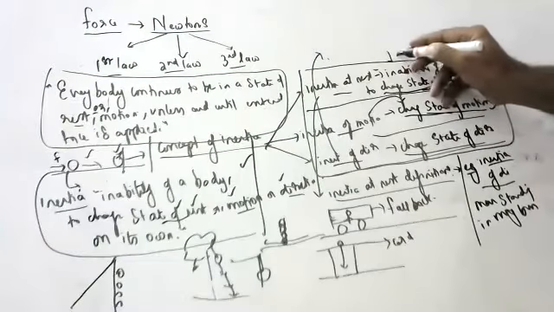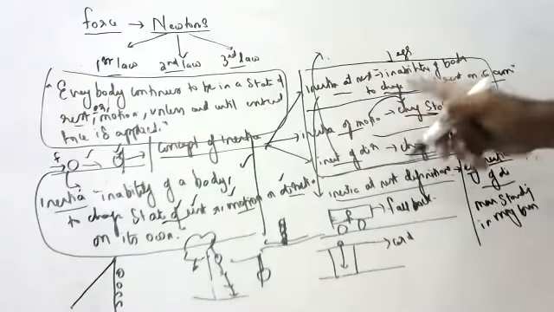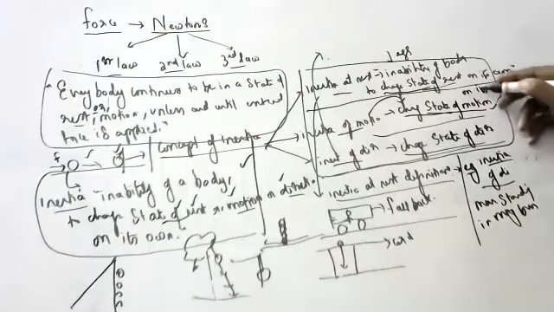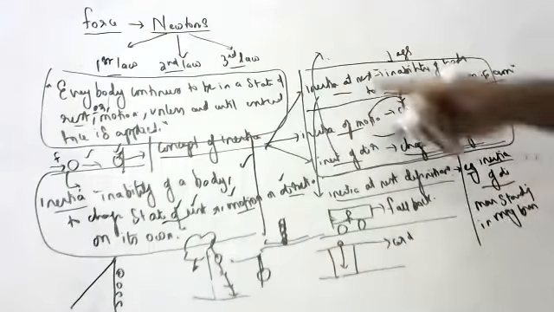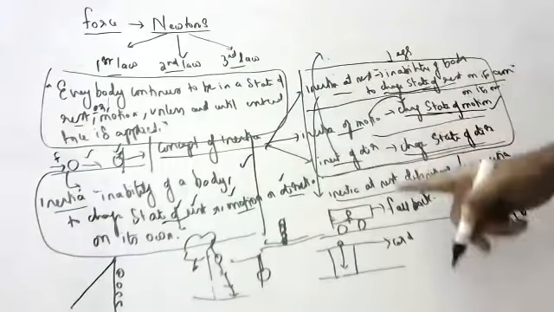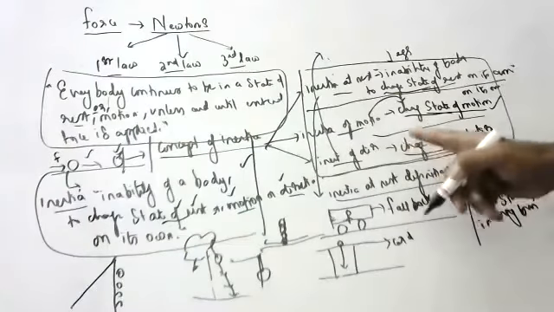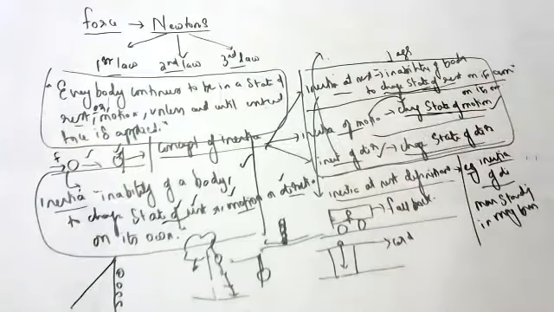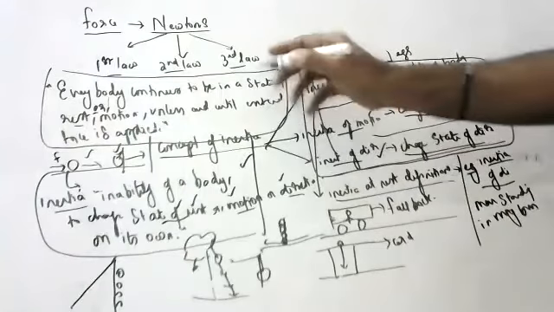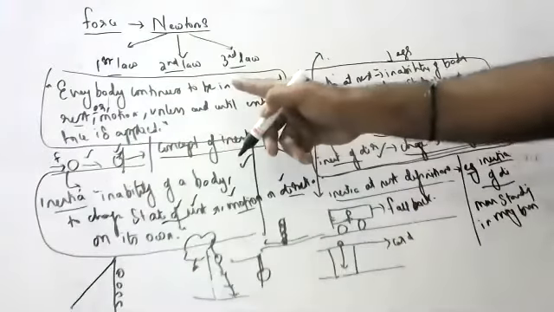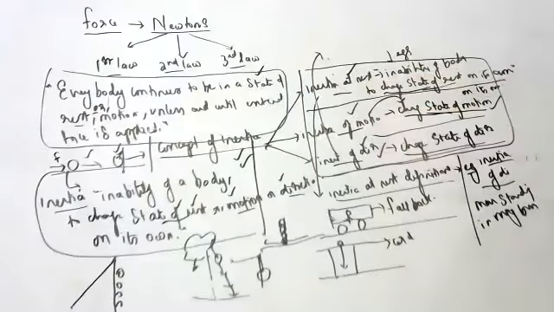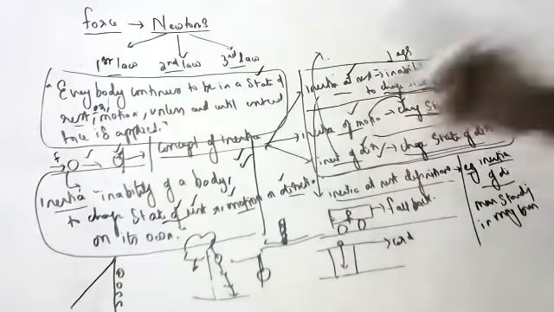You have to give examples also, children. Inertia of motion: inability of a body to change its state of motion on its own. For this also you should give examples. Inertia of direction: inability of a body to change its state of direction on its own. You have to give an example for this also, children. How many definitions did we study, children? 1, 2, 3, 4, 5. Five definitions, and for these three you have to give examples also.